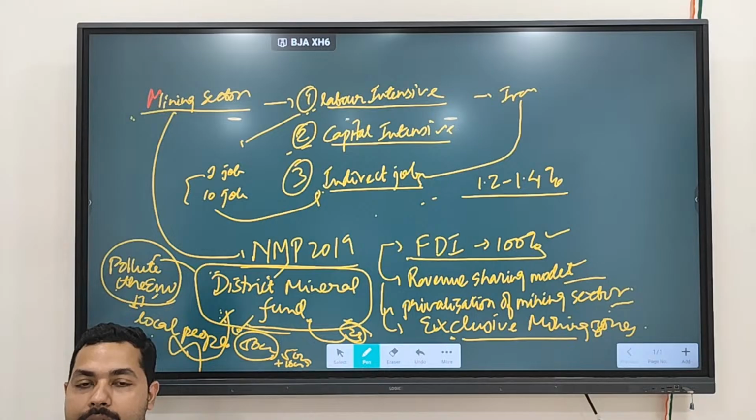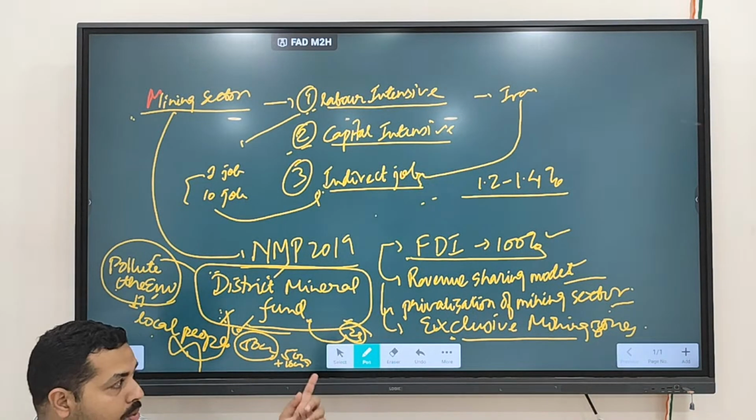Because what is being mined? Mining is not the company's product. No, mining is a natural product. So you are using a natural product, which means you have to pay a certain amount to the government, that is fine, because you are utilizing government resources, natural resources. So earlier, revenue was shared once companies started making profit.